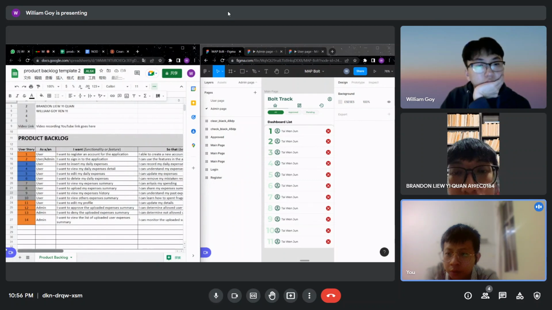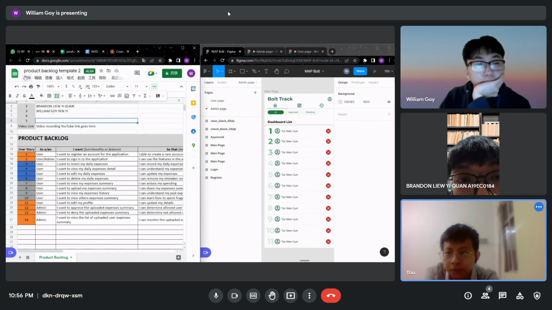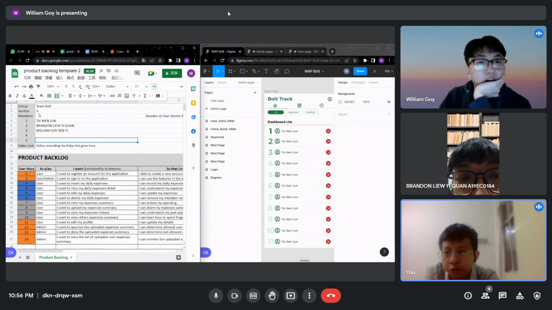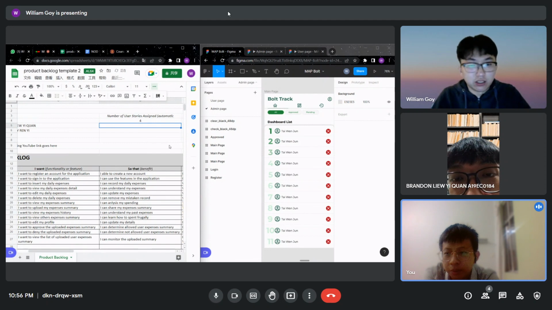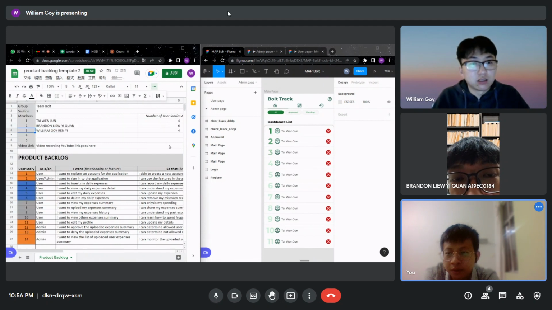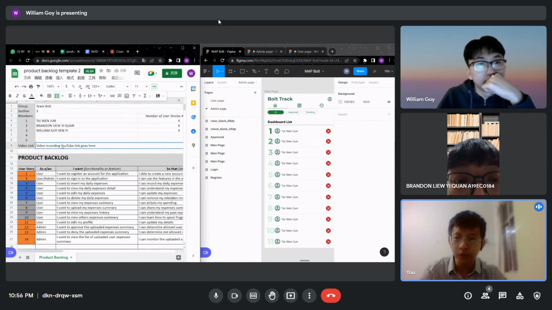Okay, sure. William, would you mind updating the sprint responsible at the top? Look at the top of the Excel, go up, scroll up. Number of user stories assigned, so that will be 4, 4, and 6. I think that's all for the backlog. Is that okay for you guys?